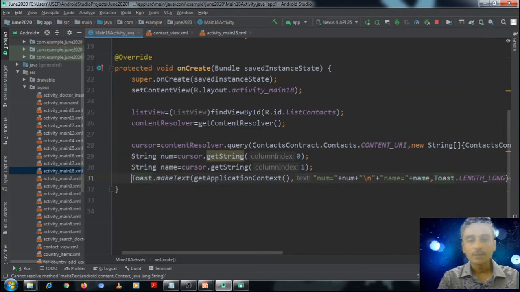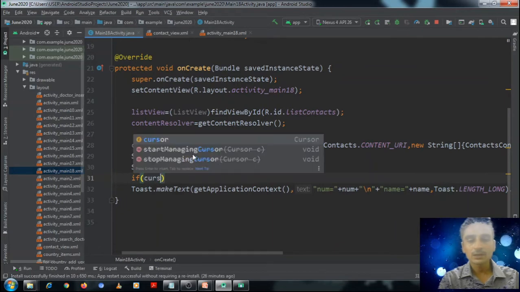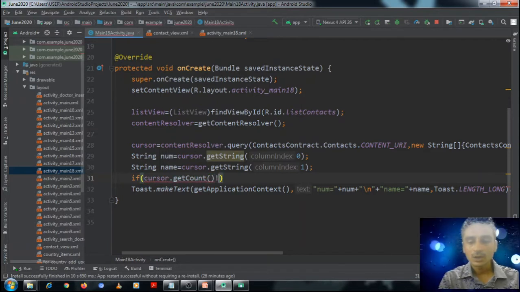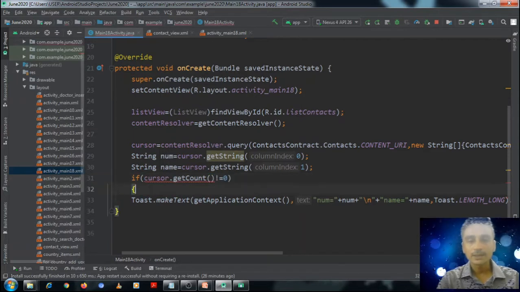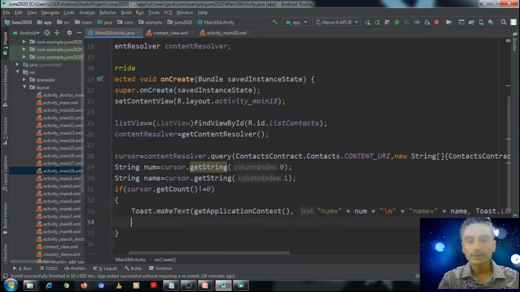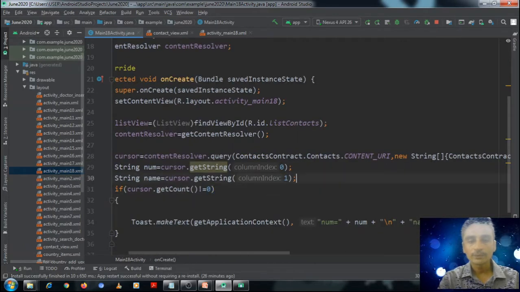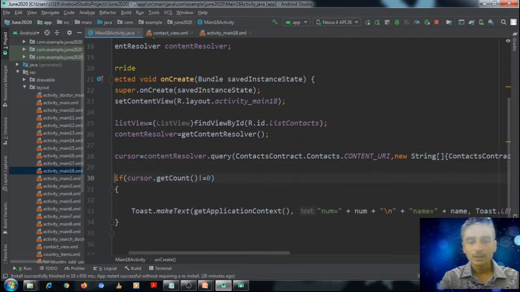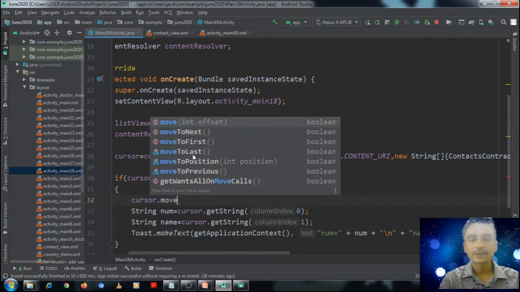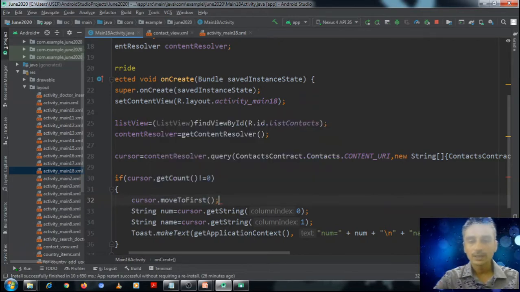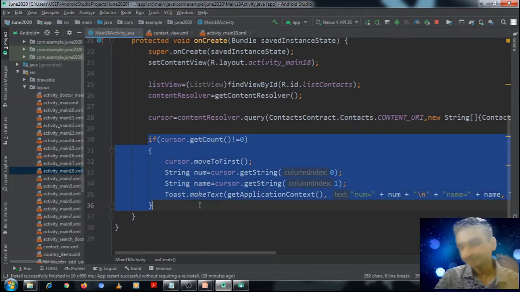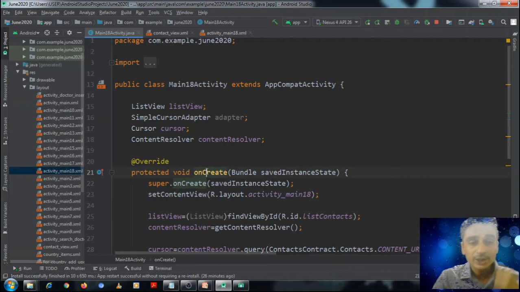So okay, but before that we need to verify whether the cursor contains any record or not. If getCount is not equal to 0, meaning the cursor contains records, then only we will read them. And before reading, what should we do? Before reading we should move to first. Okay, all this is done in the onCreate method of our application.